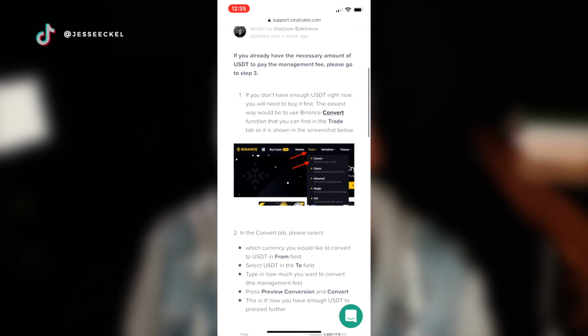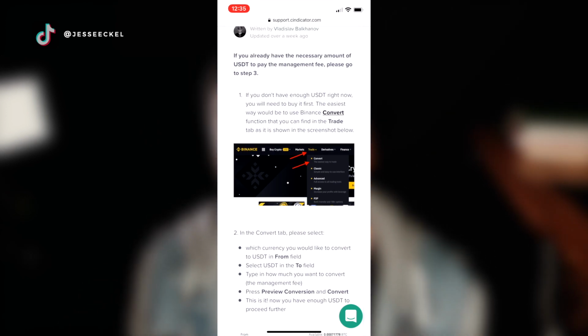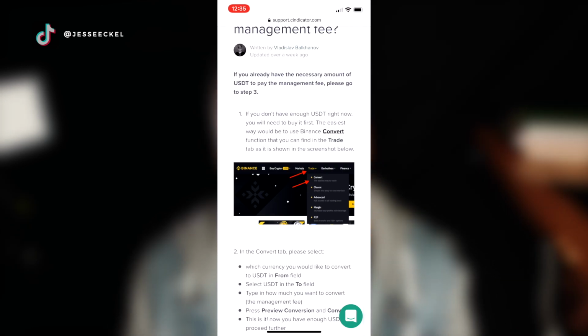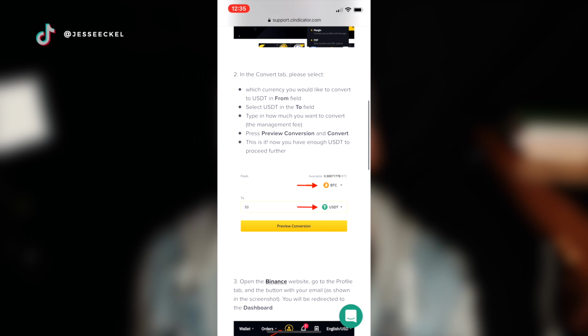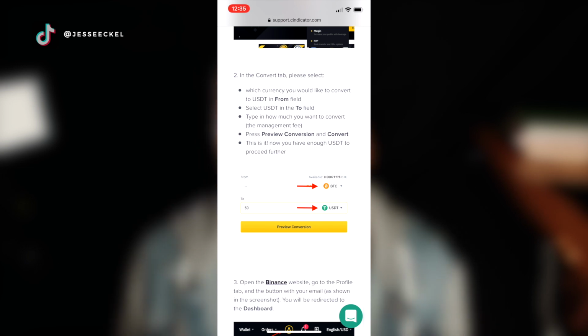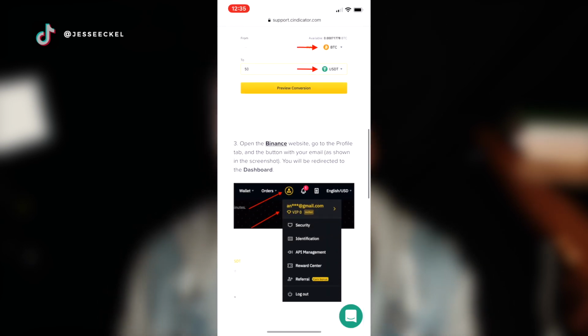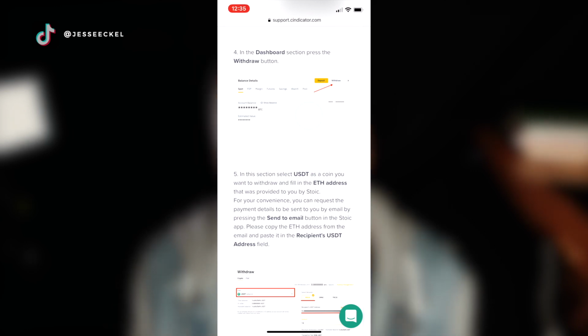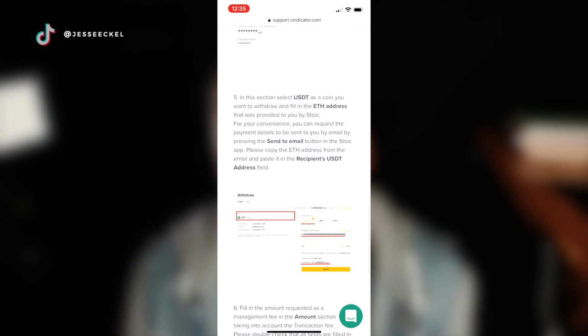So you're gonna either deposit funds on your Binance account or use funds you already have. If you're gonna convert more than it's asking for, that's because you're gonna have to pay network fees to actually transfer it. And because the network's so active right now, the fees are outrageous, sometimes as high as $30 to even $60. After you've converted money into Tether, which is USDT,